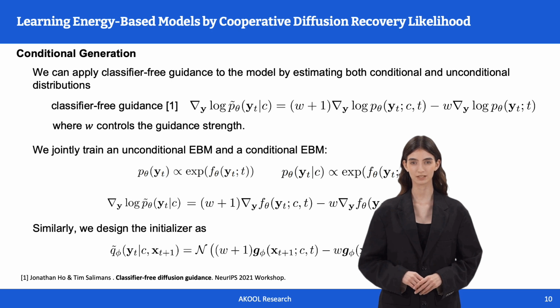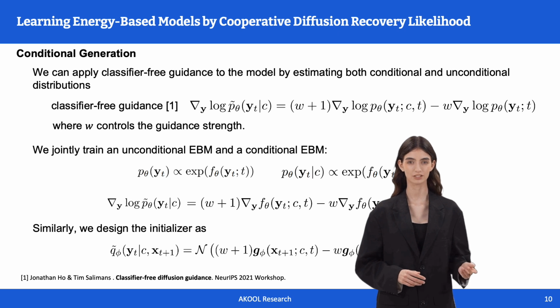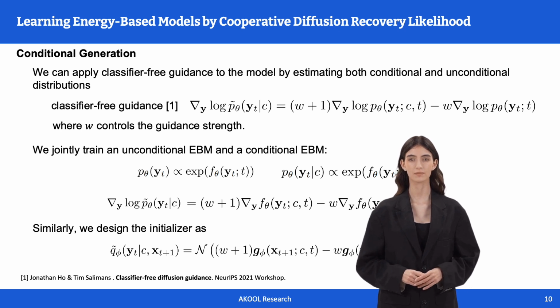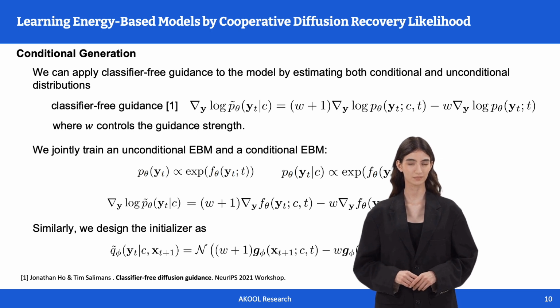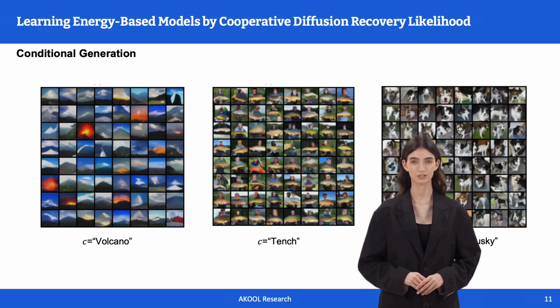We can apply classifier-free guidance to the model by estimating both conditional and unconditional distributions. We adopt a single neural network to parameterize both conditional and unconditional models, where for the unconditional model, we can simply input a null token for the class condition when outputting the negative energy. By using a similar way, we design the initializer with the classifier-free guidance recipe. Here are some qualitative results for conditional generation.